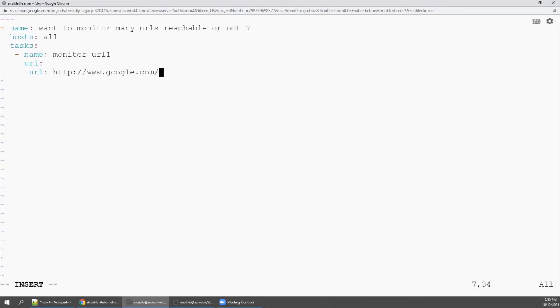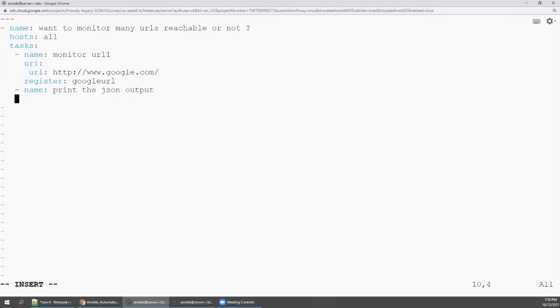This is my URL. Then I'm going to say register: google_url. As I said in the register class, the moment you do a register, immediately print the JSON output.